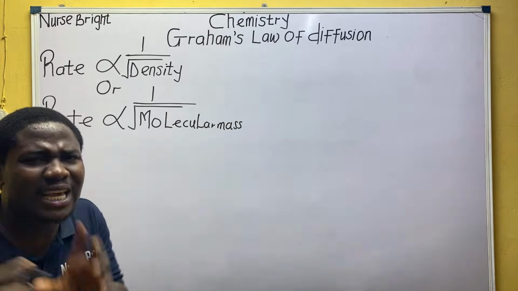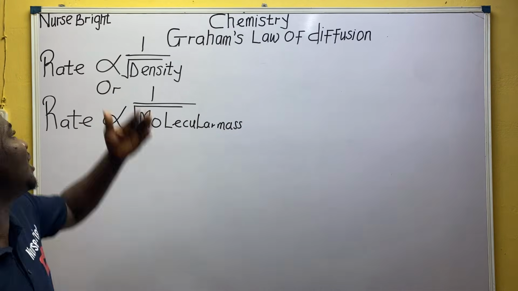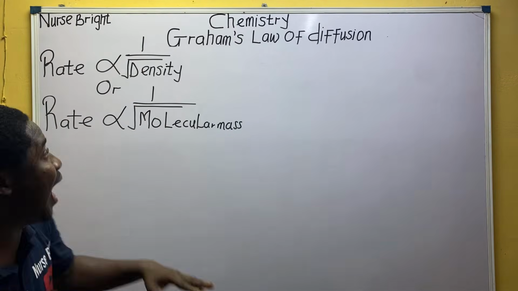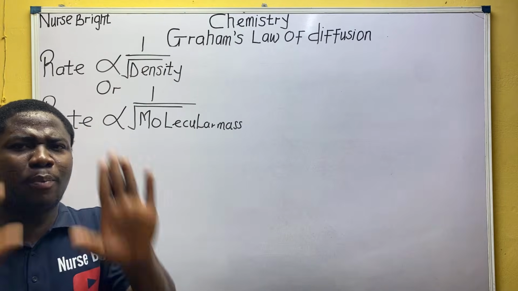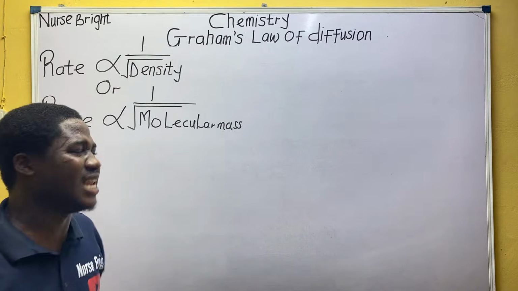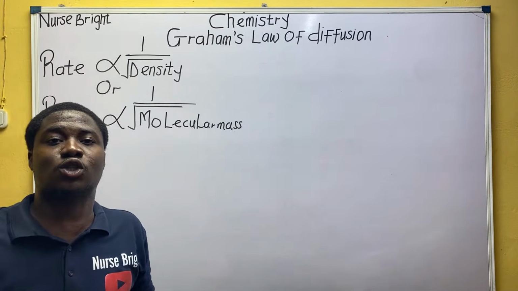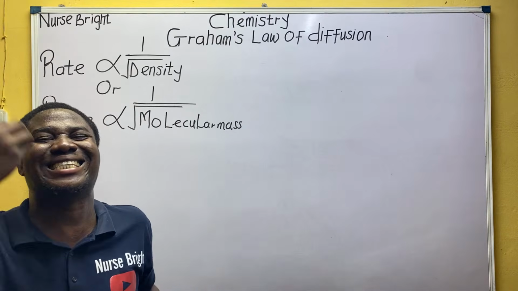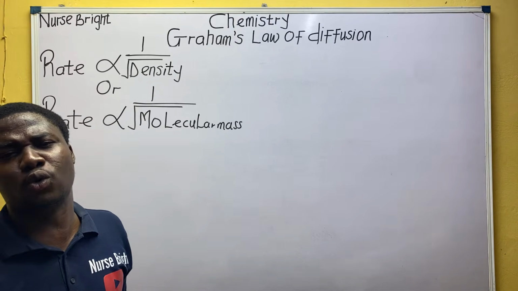So I'm going to move further and tell us something that is very important also. If they say we should derive the formula for this expression, we can do that. Remember, in your Boyle's law, Charles' law, anywhere you see a proportionality sign in science and you want to derive a formula, what do you do, everybody?